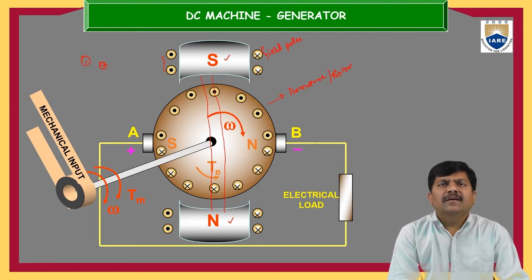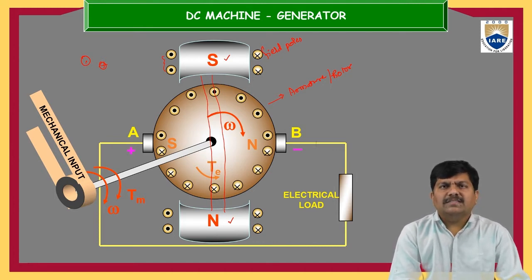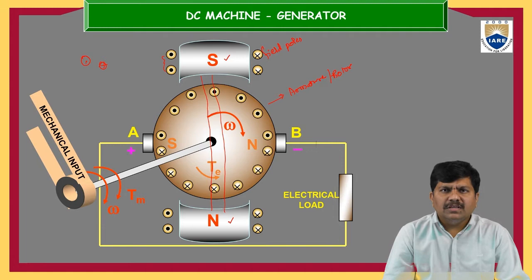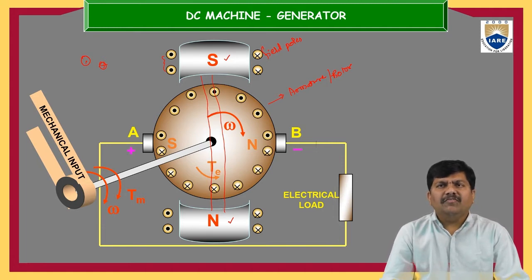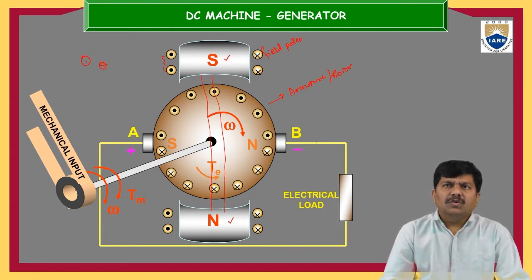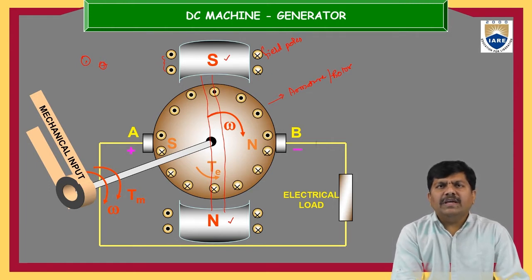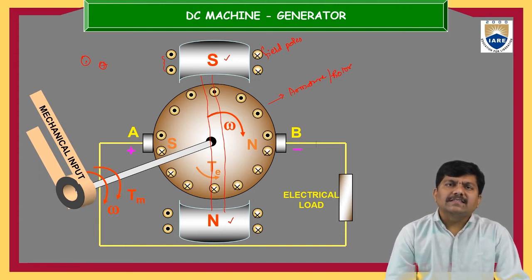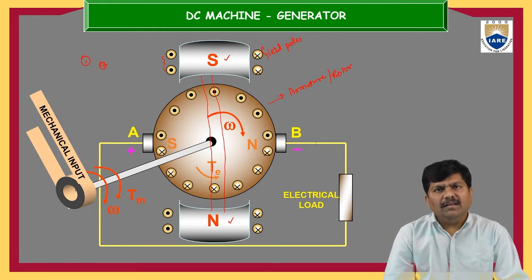Once it happens, across the armature conductors placed on the armature, some EMF will be induced. This was the statement given by Faraday. That principle is nothing but Faraday's laws of electromagnetic induction. So in this generator, we are transmitting some mechanical input power through the shaft to the electrical machine, and across the armature conductors, you can see some electrical voltage.